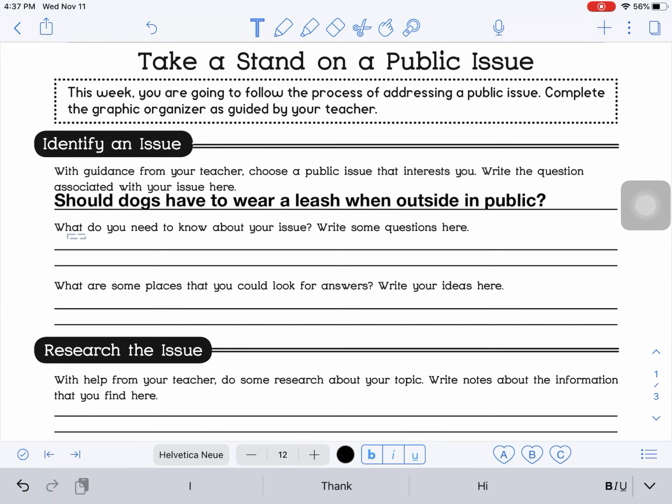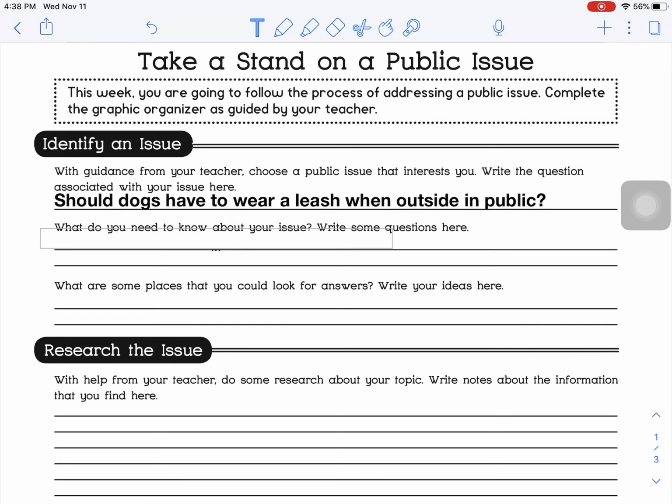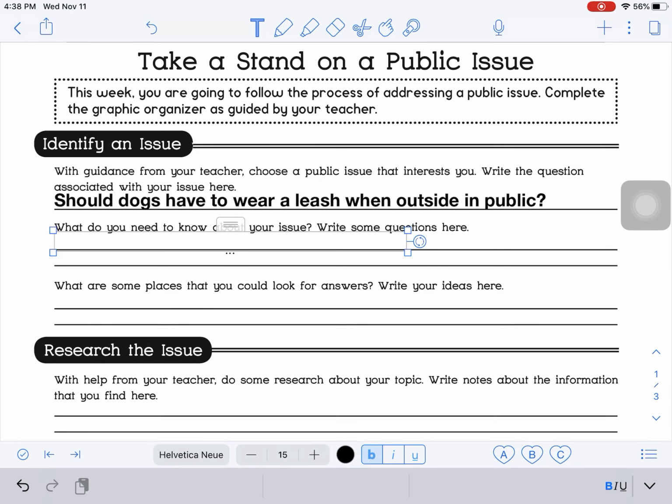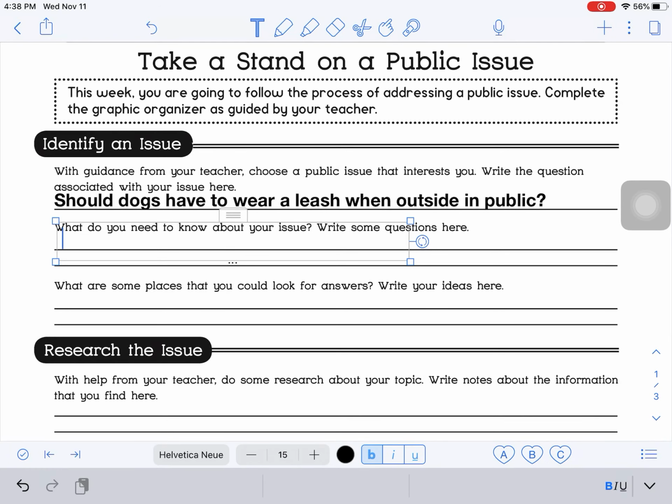So, what do we need to know about this issue? That is our question here. Think about what you would want to know about this issue. I know I might not write it down, but just have some more questions in your head. What do you need to know about this issue? All right, so I'm going to write a couple questions here. Should dogs have to wear a leash when they're outside? What types of questions could I have?